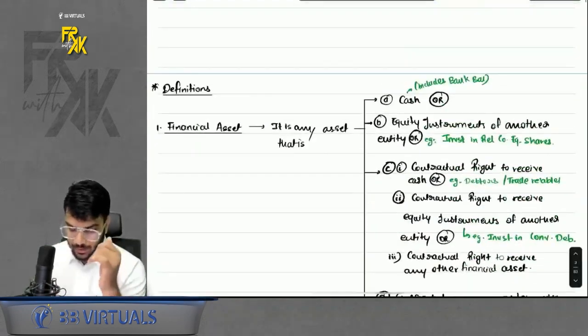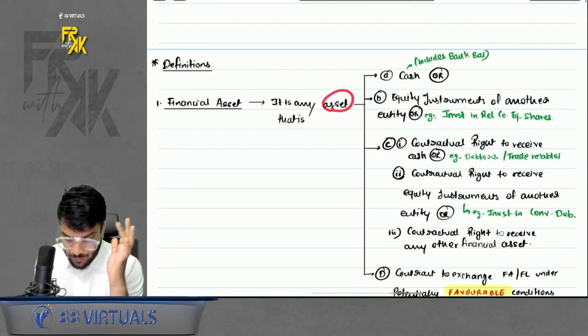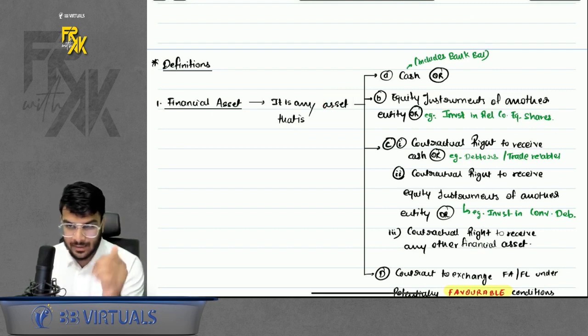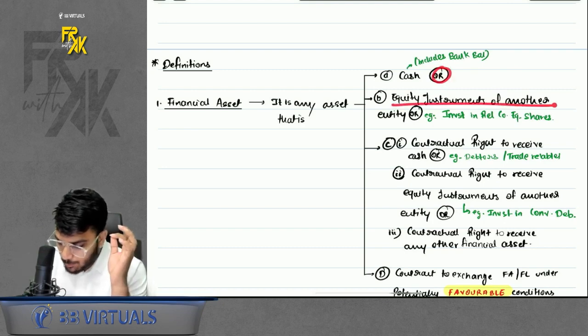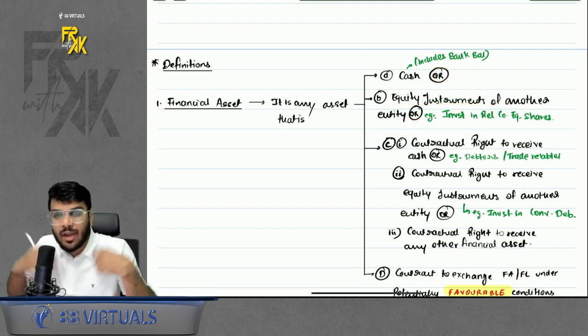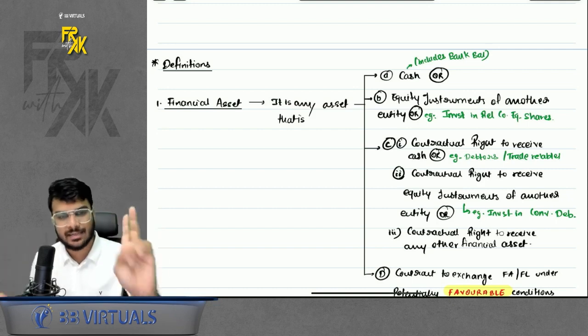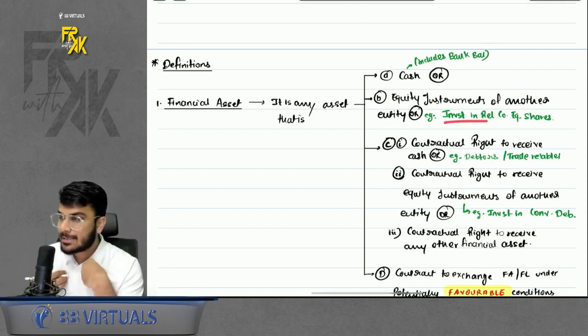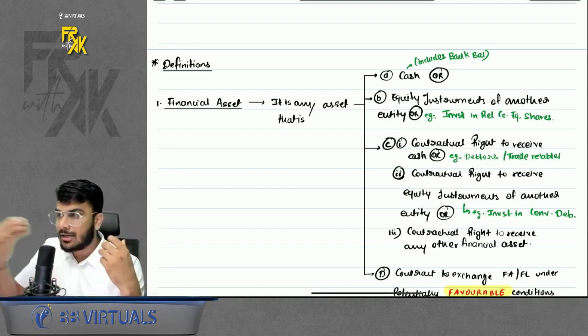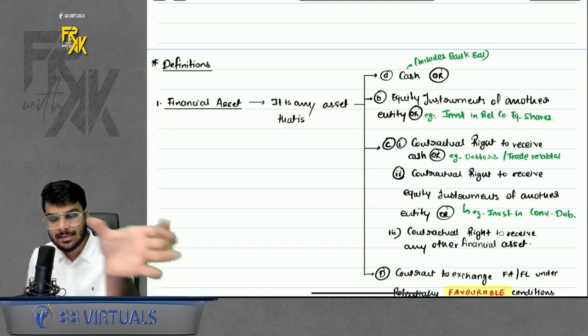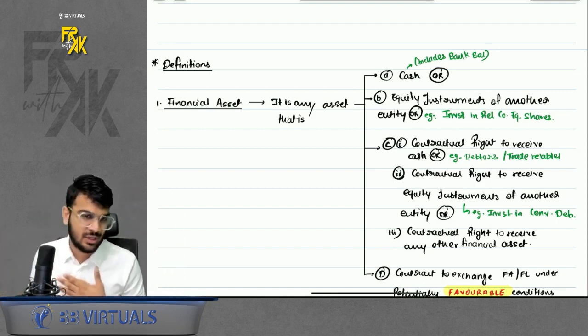Ideally, to be a financial asset, it should be an asset which is either cash. That means if you have a cash balance or bank balance, it is a financial asset. Or equity instruments of another entity. That means if you have invested in any company's equity shares, it is a financial asset for you. Example, let's suppose I, Aakash Kandoi, invest in the shares of Reliance company. Then Reliance company equity shares will be a financial asset for me.